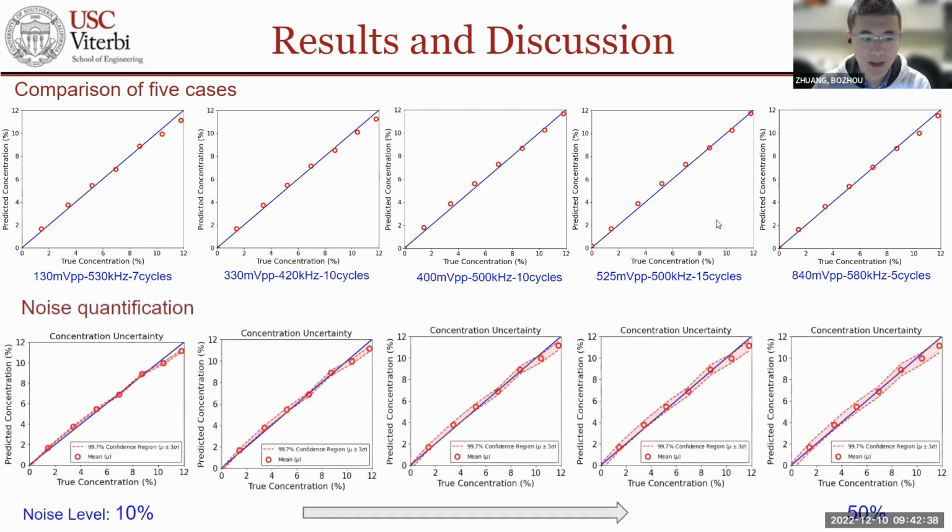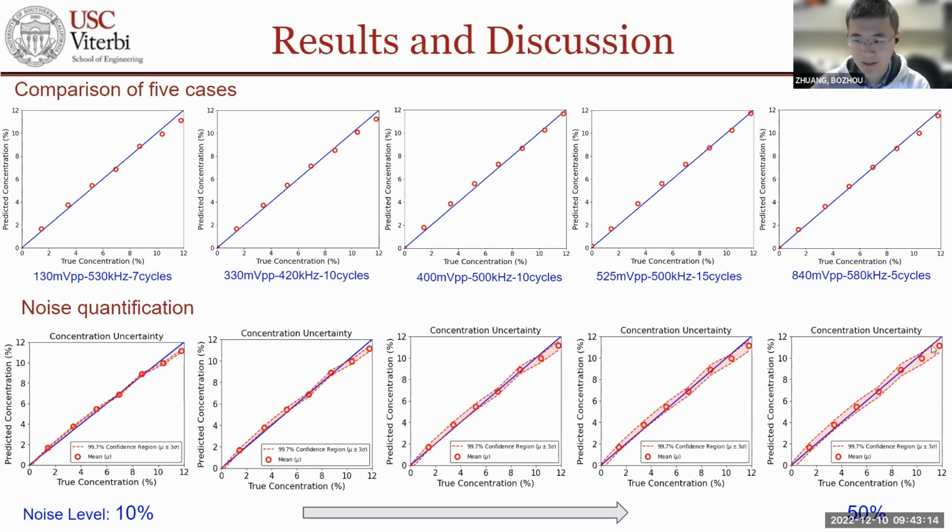Eventually we did a noise quantification test. We add some Gaussian noise to the input. When the excitation gets more noisy, the output also gets more noisy, so we have some uncertainty when we determine the air percentage. We ran the neural network in the forward direction, and we can see from these diagrams that as the noise level increases from 10% to 50%, the uncertainty region, that is the 3 sigma region, is enlarged.